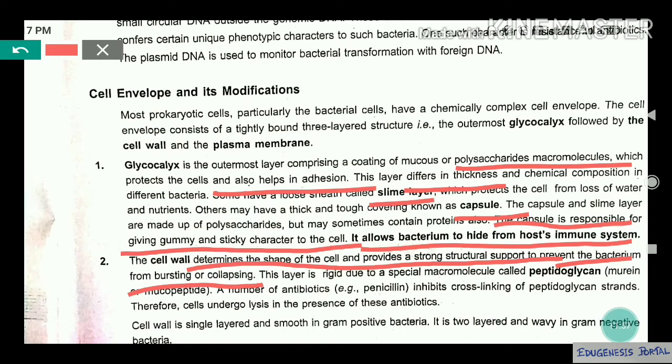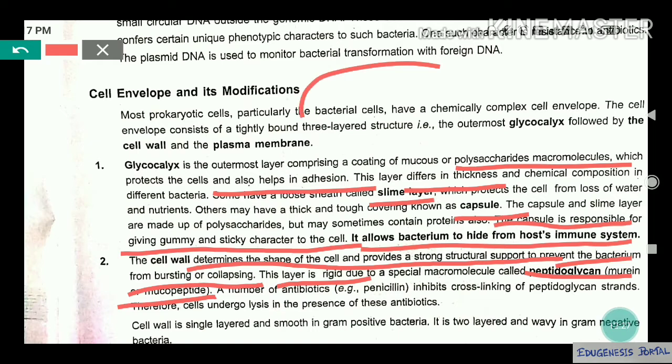They will also provide strong mechanical support to the organism, and this layer is very rigid due to one kind of compound found in it. The cell wall of bacteria is made up of a very rigid structure known as peptidoglycan. Peptidoglycan is itself made up of murein and mucopeptide. A number of antibiotics, for example penicillin, inhibit cross-linking of peptidoglycan strands. Therefore, the cell undergoes lysis in the presence of these antibiotics.